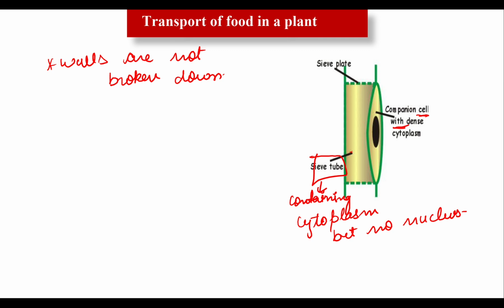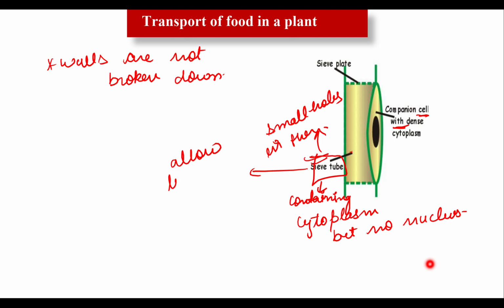Okay, let's talk about the sieve tube. Sieve tubes have small holes in them. These holes allow the movement of food along the phloem tubes. Clear? The sieve tubes which form phloem are living cells which contain cytoplasm but no nucleus.